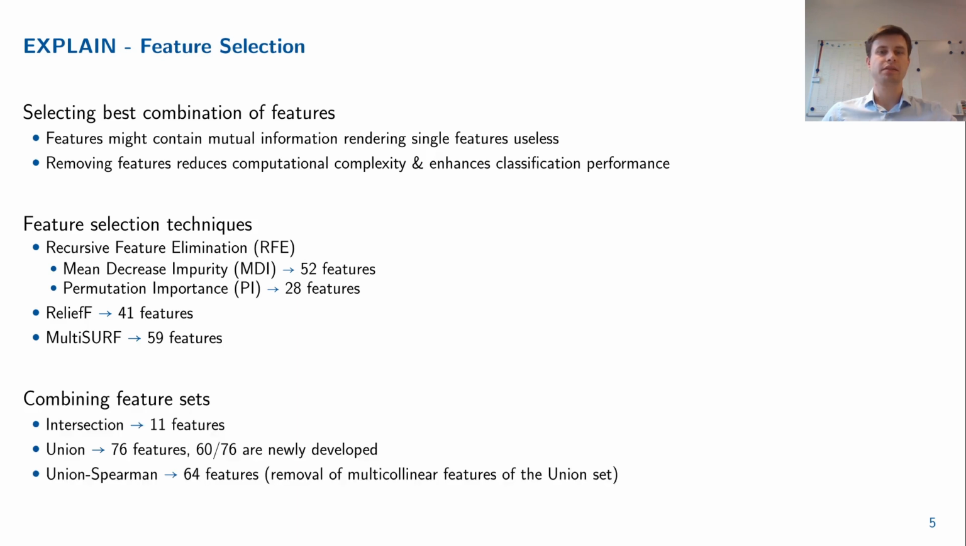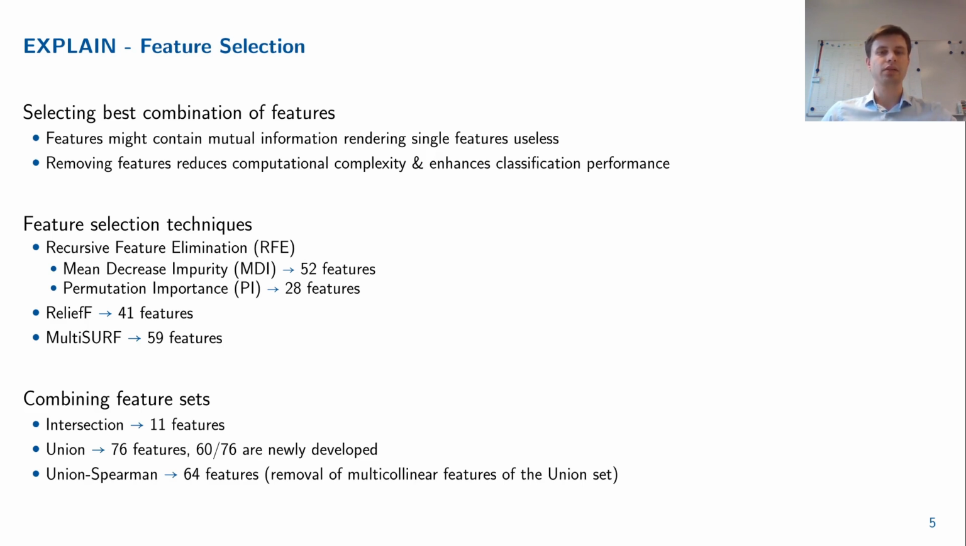As there is no best selection method, as all techniques have their advantages and disadvantages, we additionally combine all sets into an intersection set by calculating the intersection of all sets, and a union set by taking the union of all sets. Additionally, we remove multicollinear features from the union set by hierarchical clustering of the features' Spearman rank order correlation coefficients, resulting in the union Spearman feature set.